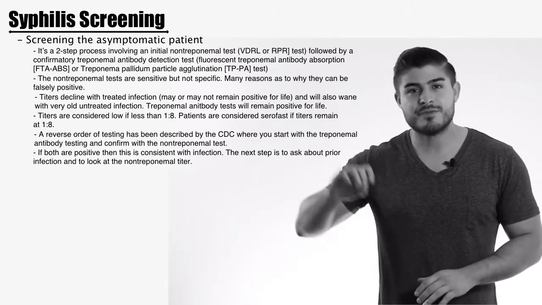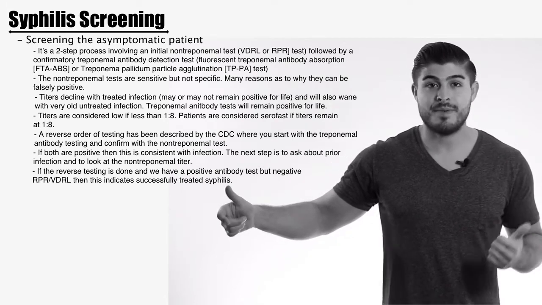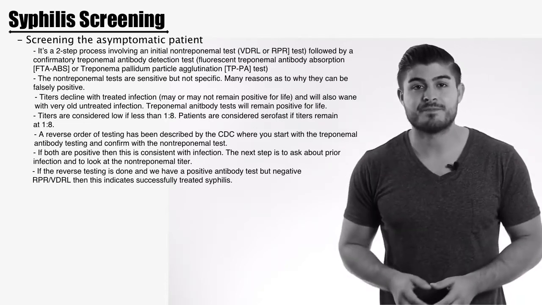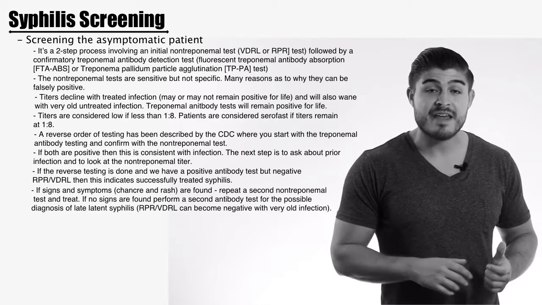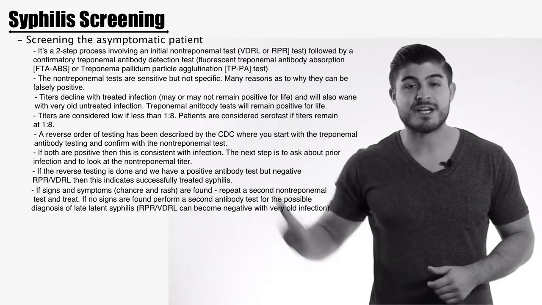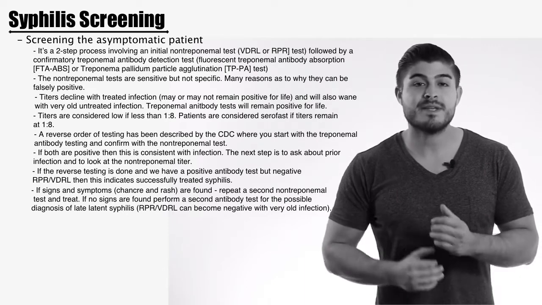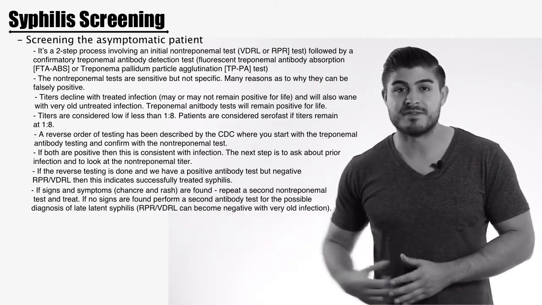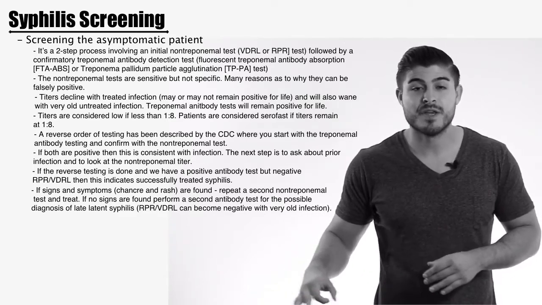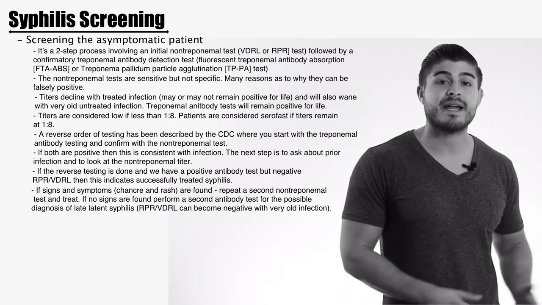Now, the other scenario is if we do this reverse order, we have a positive antibody, we have a negative RPR, we should be looking for signs of infection. So if they don't have a history of syphilis, they say they were never diagnosed, but we have this positive antibody, this could either be a false positive, which can happen in leprosy and malaria or other spirochete infections, or it can be that the patient is in a latent stage of syphilis. Because remember, the titers will wane and the titers may even disappear altogether. So if the patient had syphilis many years ago, the RPR and the VDRL can become negative over time.